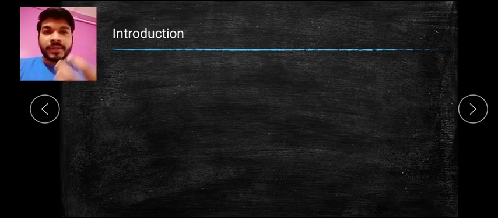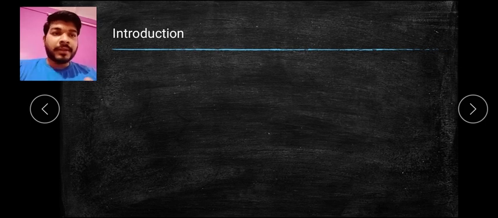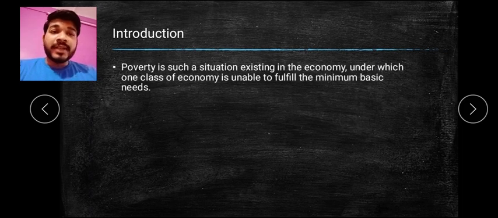When you hear the word poverty, what is the first thing that comes to your mind? Poverty means, we can say, a state of people where they cannot earn basic necessary things, or they are the poor people who come under poverty. It is a situation existing in the economy where one class, not all the classes, has been targeted, and they are not able to satisfy their basic necessary things. So they come under the poor category, and they are known as below poverty or under poverty. So this is what you find.